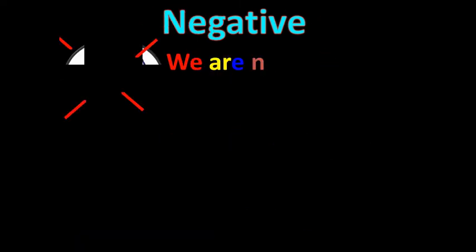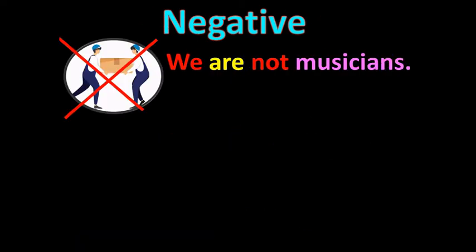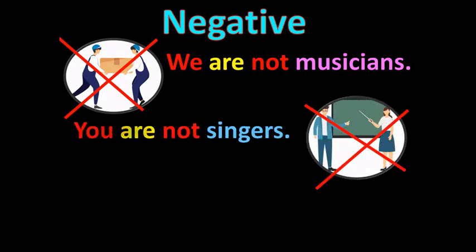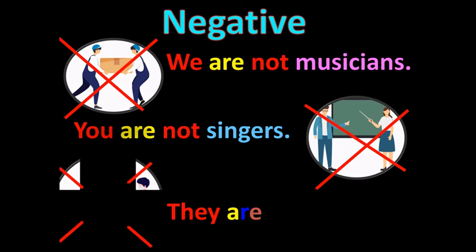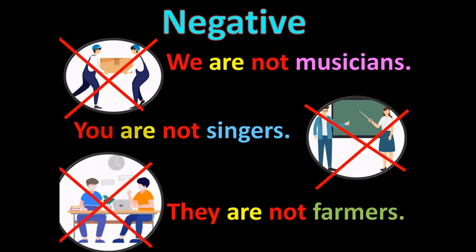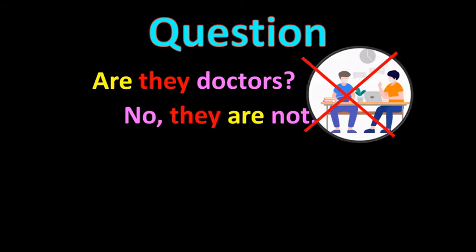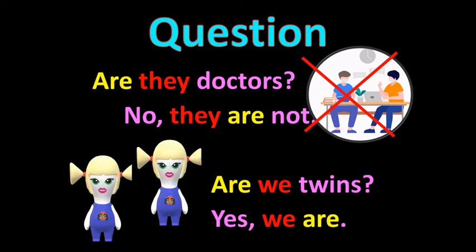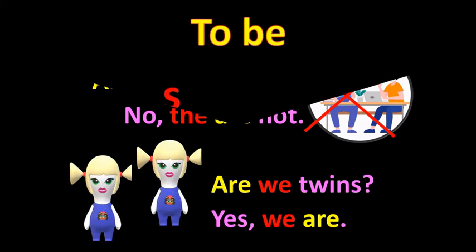To make a sentence negative, we also need not. We are not musicians. You are not singers. They are not farmers. To ask a question, we begin with are. Are they doctors? No, they are not. Are we twins? Yes, we are.